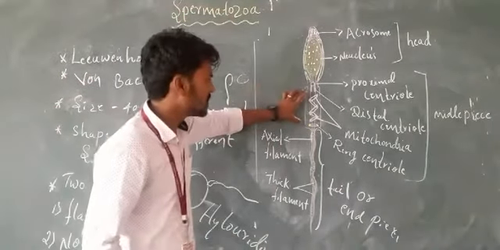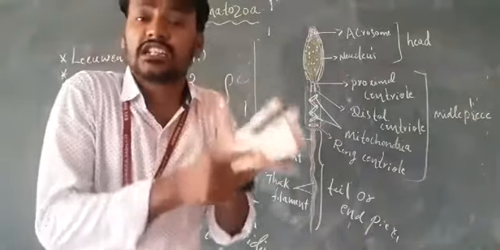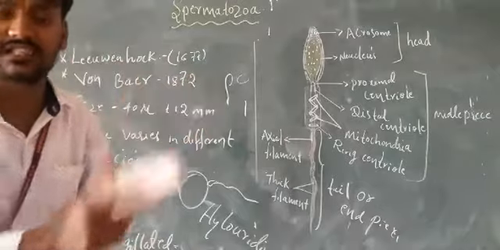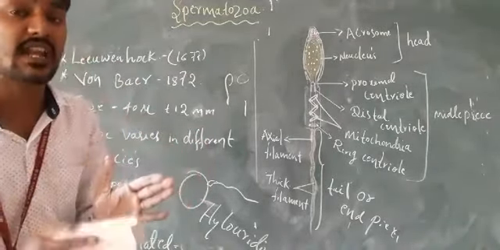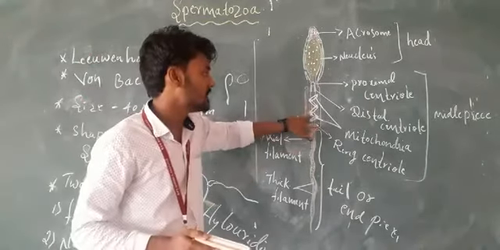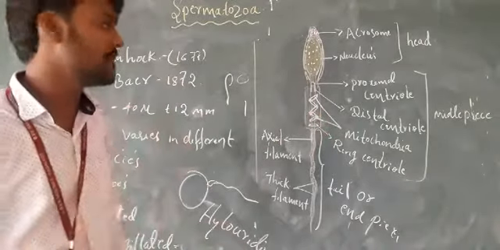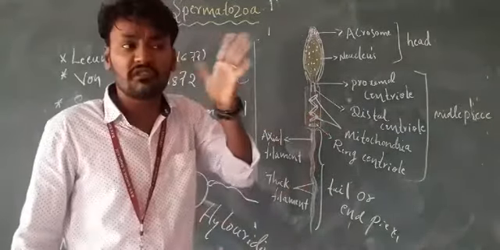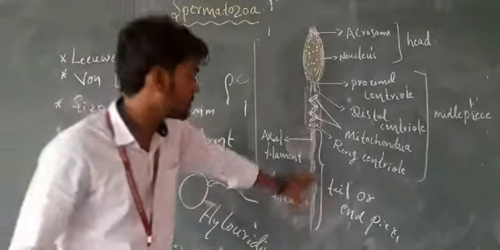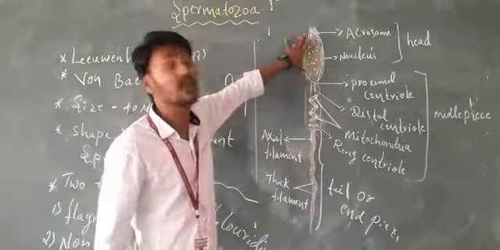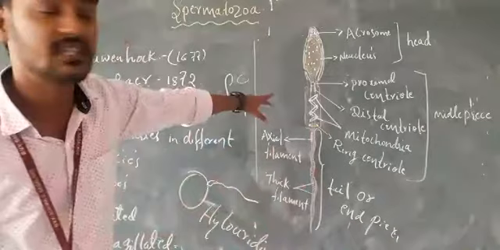Another part is the middle piece. It contains the energy-synthesizing organelles. Which organelle is the powerhouse of the cell? It is called the mitochondria. The mitochondria continuously synthesize energy for the movement of the sperm, the pendulating of the flagella and of the head region. All the movement is by the help of the mitochondria.